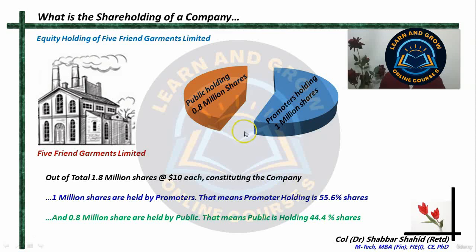It is not necessary that the promoters have more than 50% of the shares. The promoters can have a lesser number of shares also. But the point is that the promoters have started the company. They want to retain the control of the company. Therefore, a good promoter will always try to retain more than 50% of the shares so that they retain the control of the company.